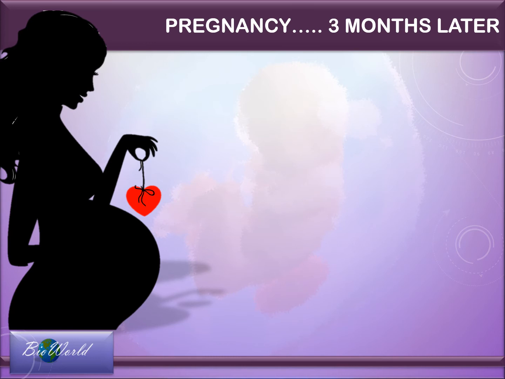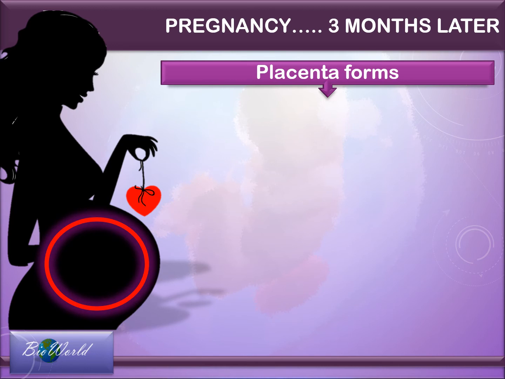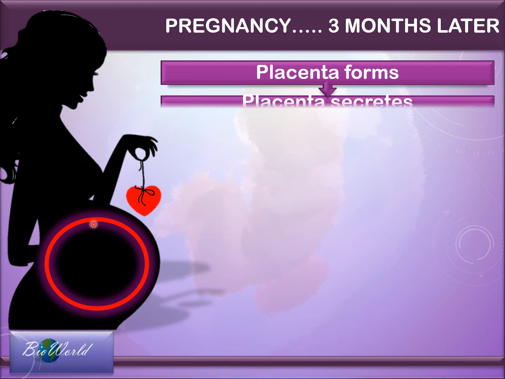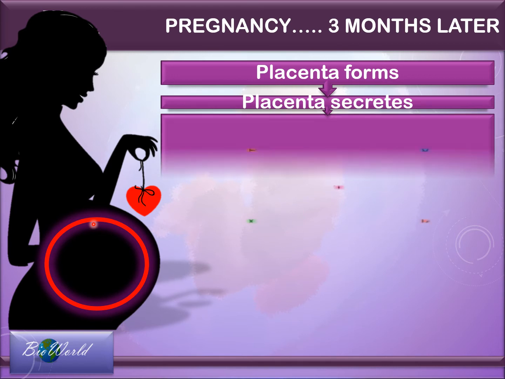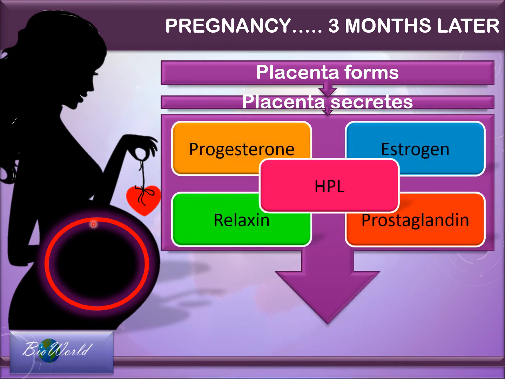After the first trimester, the uterus will actually form a placenta. The placenta then will begin to secrete a number of hormones. Not only does it secrete progesterone and estrogen, it also secretes hormones such as relaxin, prostaglandin, and HPL, which I will introduce shortly.